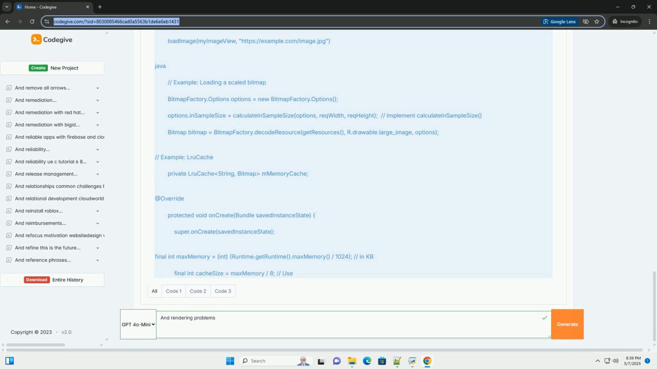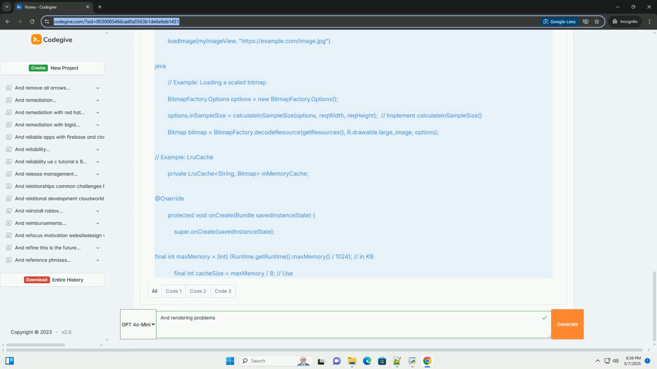Log statements: strategic Log.d statements can help you track the execution flow of your code and identify the source of rendering problems. Debugger: use the debugger to step through your code and inspect the values of variables. This can be especially helpful for debugging custom views and complex layout logic.